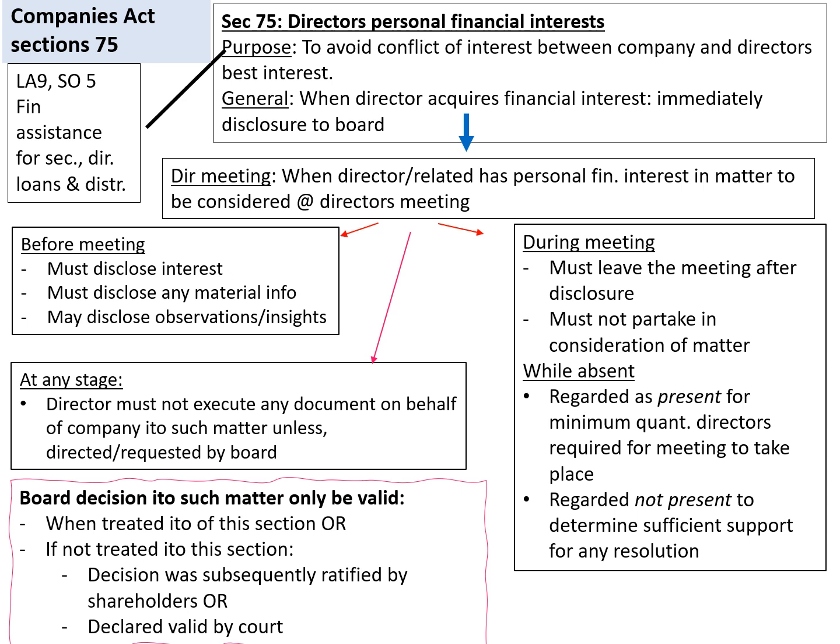or if this section was not complied with, the decision relating to the matter where a director of the company has a financial interest was subsequently ratified by the shareholders. In other words, telling the shareholders afterwards, "Listen, we didn't comply with section 75, where Director A has a financial interest, but can you ratify this for us?" Then the decision could still be valid. Or if a court subsequently declared it valid.